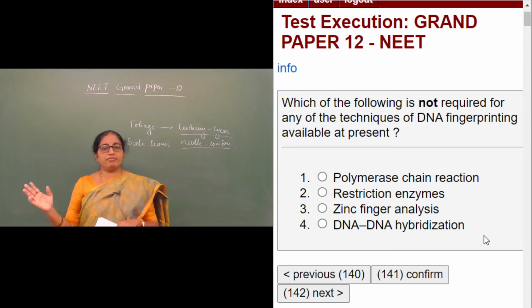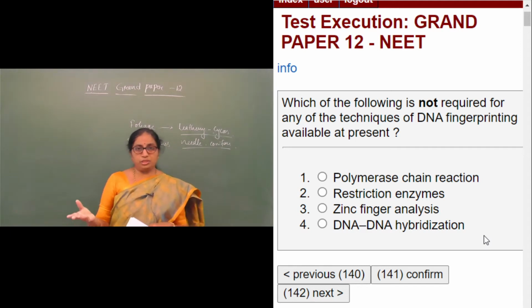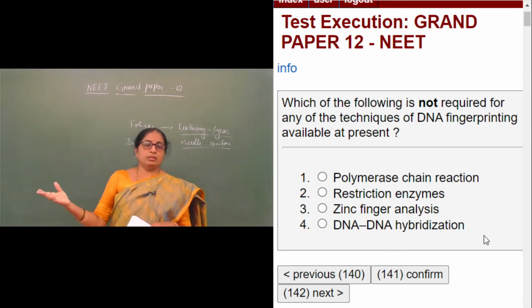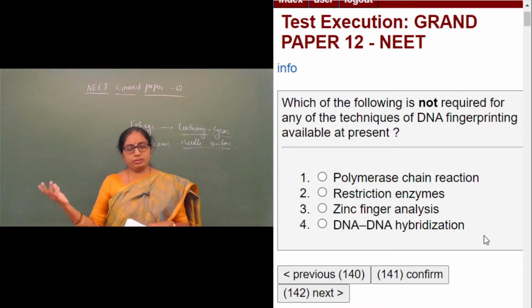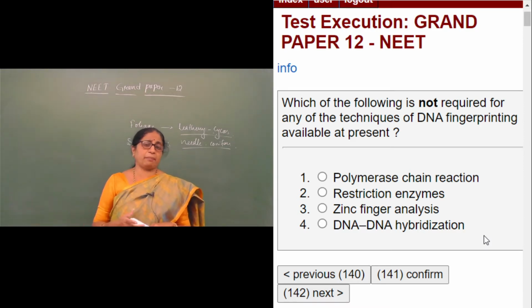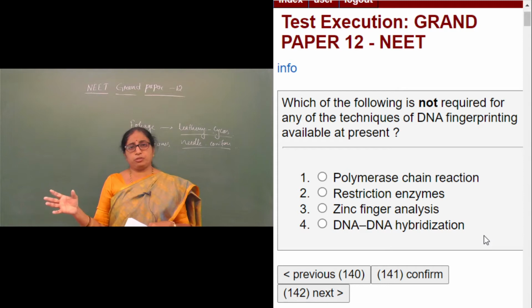See, during DNA fingerprint technology, if some robbery has happened or some murder has happened, and someone is a suspect of having committed this murder, the DNA sample available at the spot where the murder has taken place and the DNA sample of the suspect are compared.